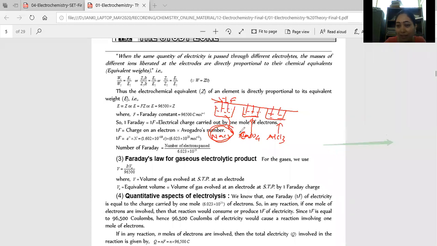Everyone answer carefully. We pass 1 farad of electricity. I'm still not getting the right answer. I'm not getting the right answer from anyone. 1 farad means 1 mole of electrons. Fine. 1 2 3 is not right, 2 3 2 1 is not right. Just be present and tell me what should be the answer, how many moles I said. Yes, Varat. Yes, exactly right.